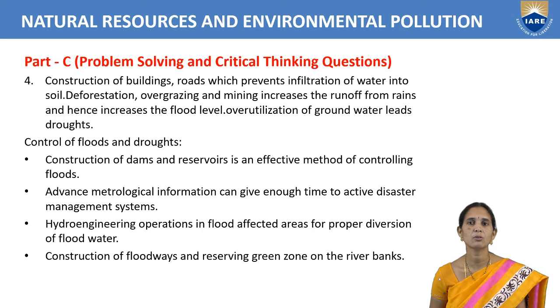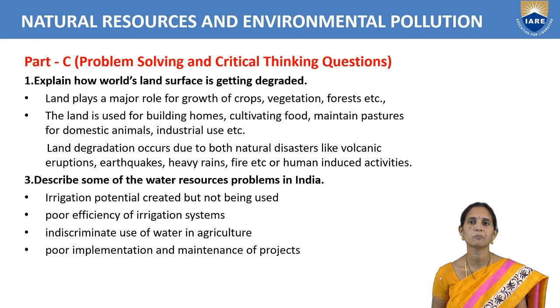Mainly we can go for construction of dams. For droughts, in the drought area we can also construct dams, store water, and supply that water for irrigation purpose or for drinking water. And nowadays they are going for artificial rain also, so that we can give rain in that drought area.